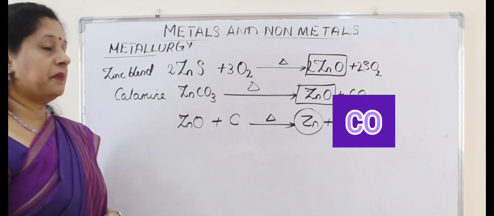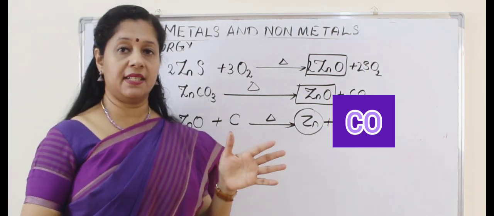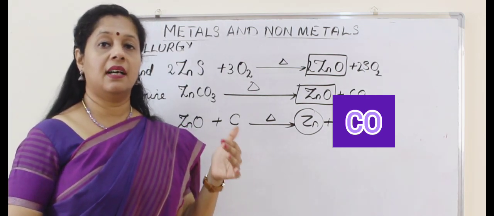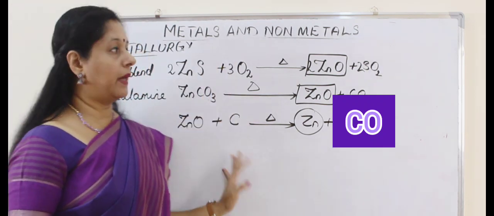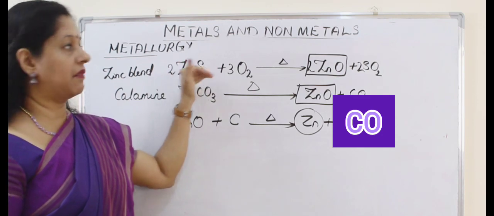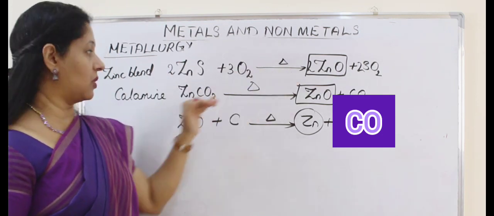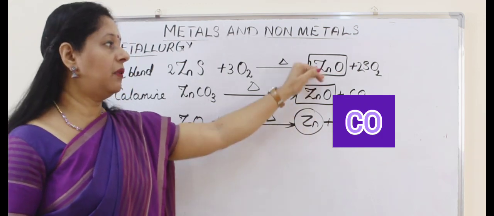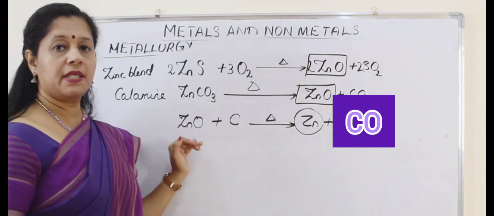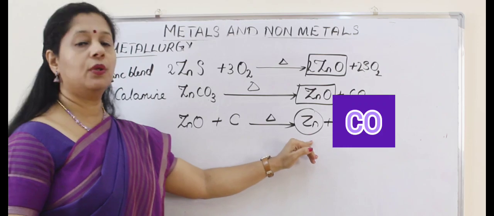So in the middle of the reactivity series, what are the elements? We have zinc, iron, lead, etc. Of these we are taking the example of zinc, where if it is in the form of sulfide, roasting to become oxide; if carbonate, calcination to make it oxide. If you get the oxide, we use a reducing agent like carbon to make it into the metal.